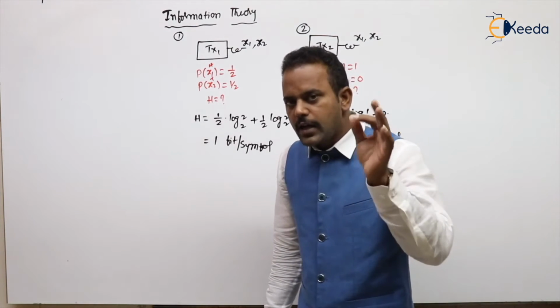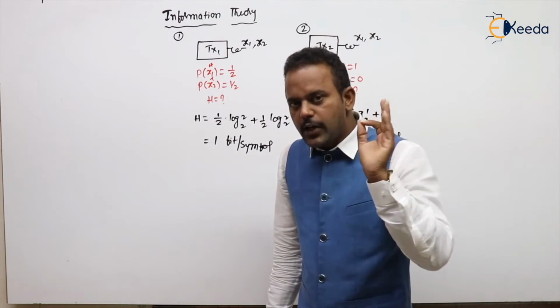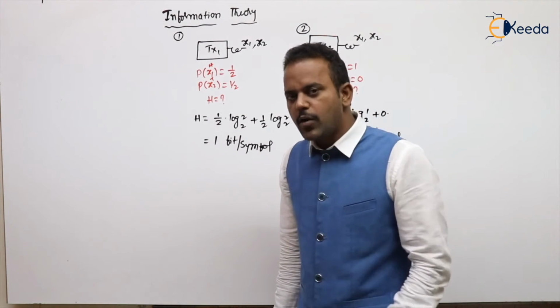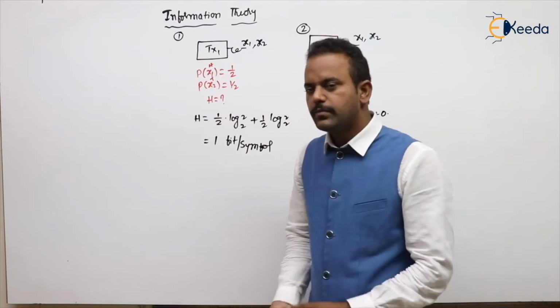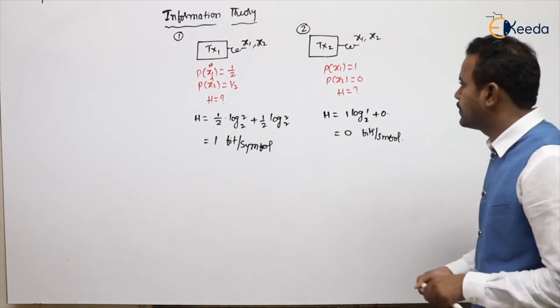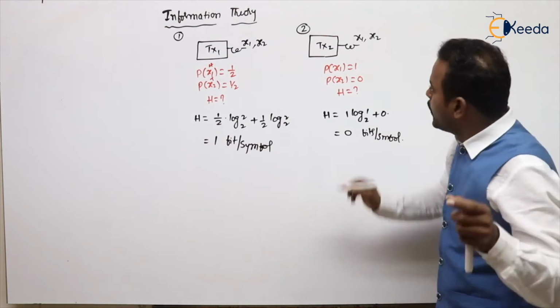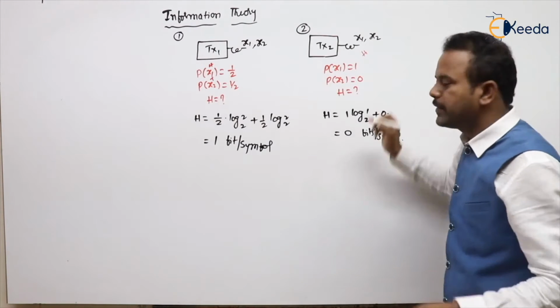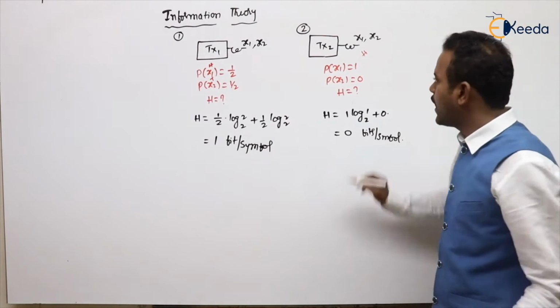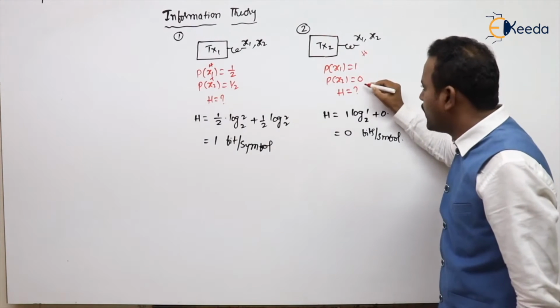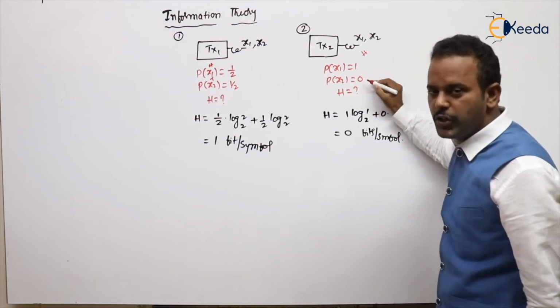A fair coin is tossed. Then can you know what the exact output is? Here also we are tossing a coin only, but here both sides are head only. So the probability of head is given as 1, and the probability of tail is given as 0.